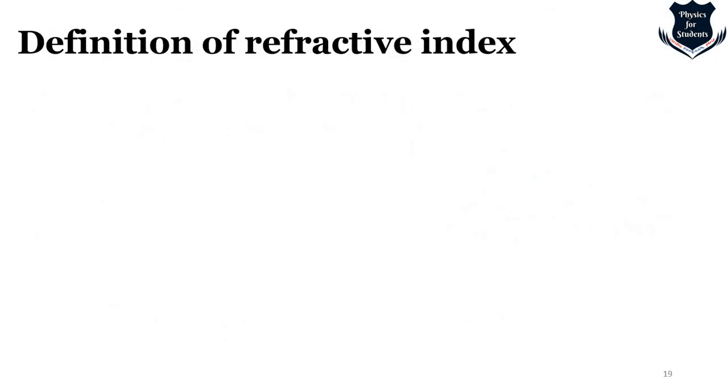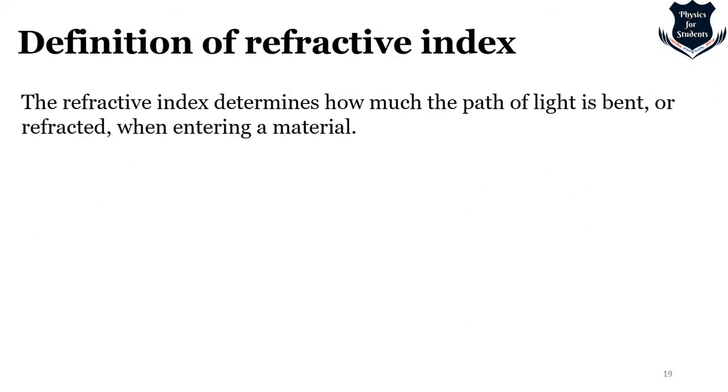Now you might have a question. Okay, let us first look at the definition of refractive index. Refractive index determines how much the path of light is bent or refracted when entering a material, right? Now here I would like to tell you that we know that light is an electromagnetic wave, with both electric and magnetic fields alternating. In vacuum, it freely propagates, it freely moves. Falling on a medium, it interacts with the electrical and magnetic properties of the medium. Interacting with those properties slows it down, and those properties define the refractive index.